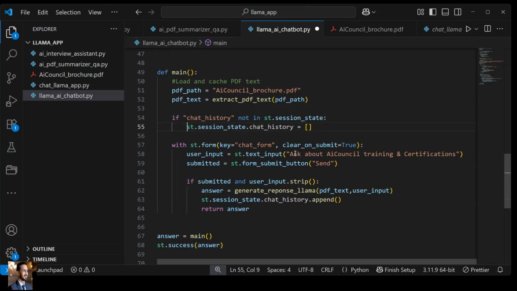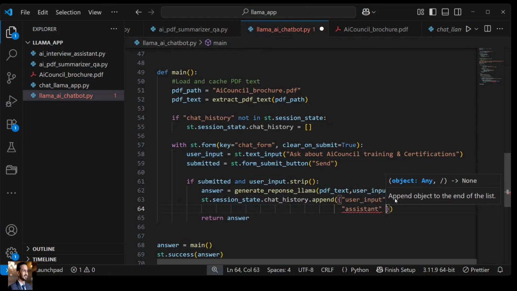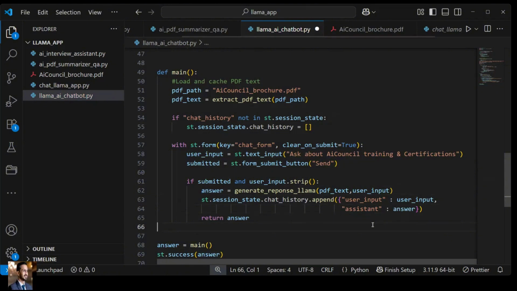And in this chat history we will append some information, such as what is the user input. So user input is over here. And thereafter we'll add over here the assistant response in a key. So we're creating a Python dictionary, and in that Python dictionary we are storing the user input and the response generated, right?